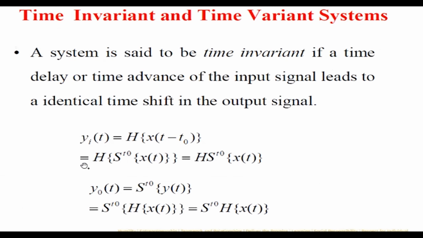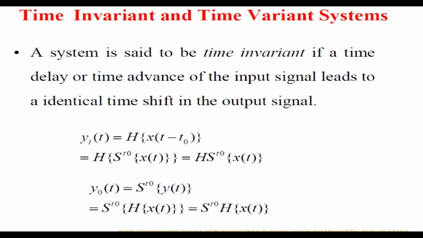Okay. So the next thing is time variant and time invariant systems. A system is said to be time invariant if a time delay or time advance of the input signal leads to an identical time shift in the output signal. A very simple example: if a system is varying with respect to time, then we call it time variant. If it is not varying, we call it time invariant.